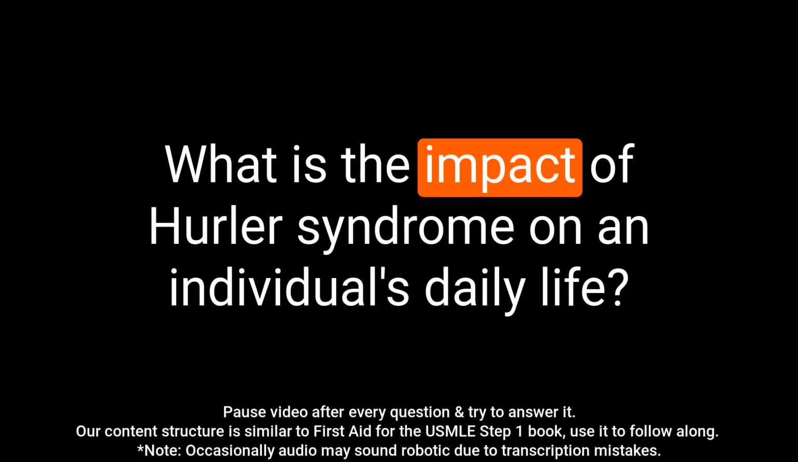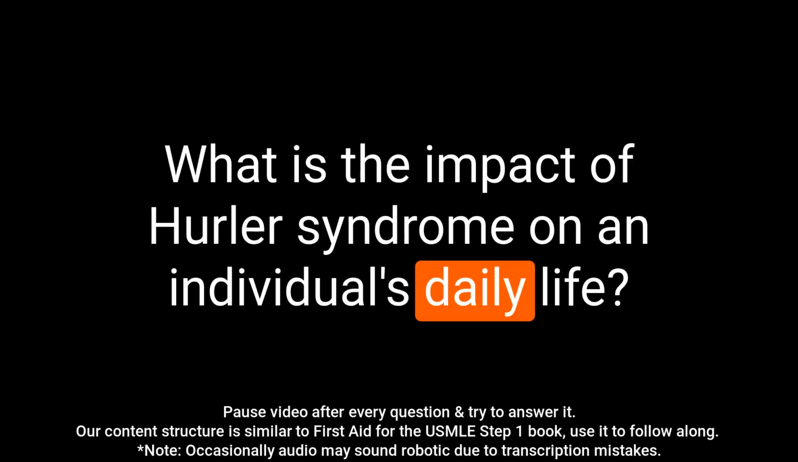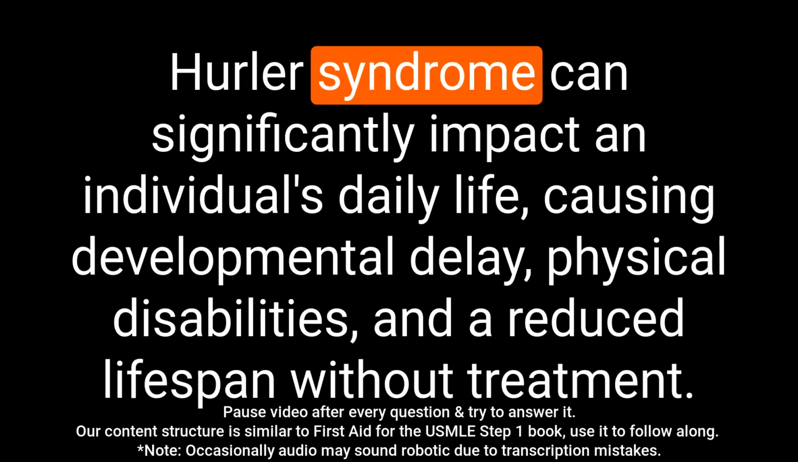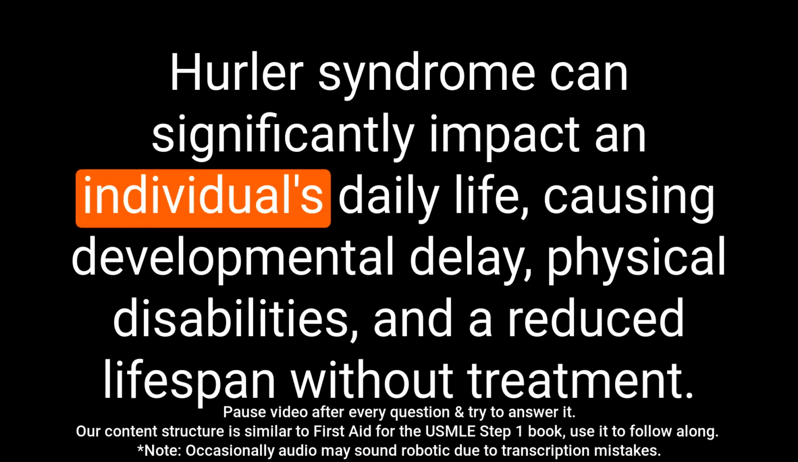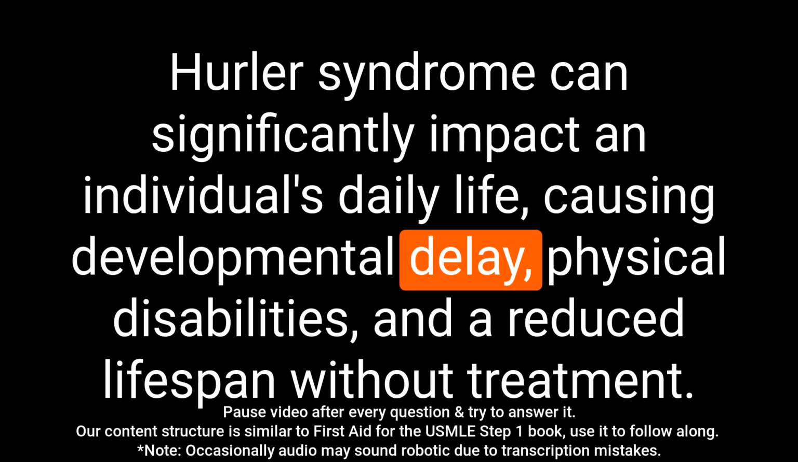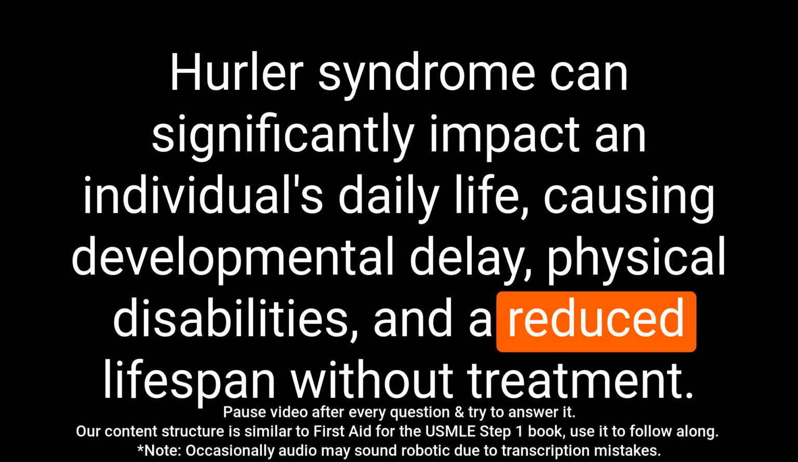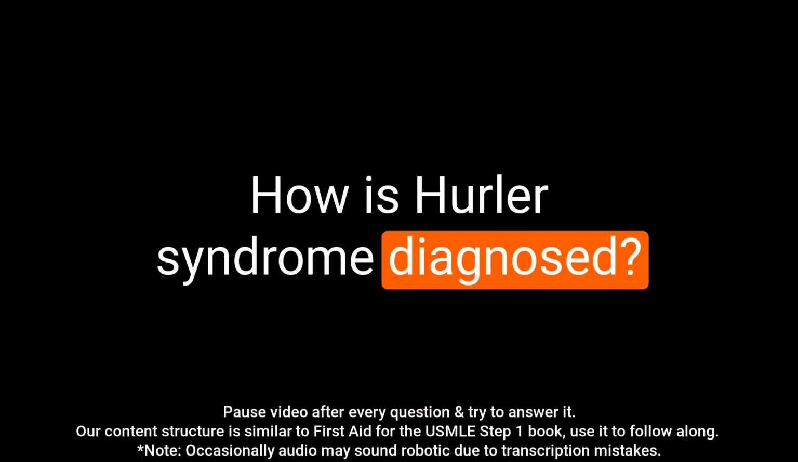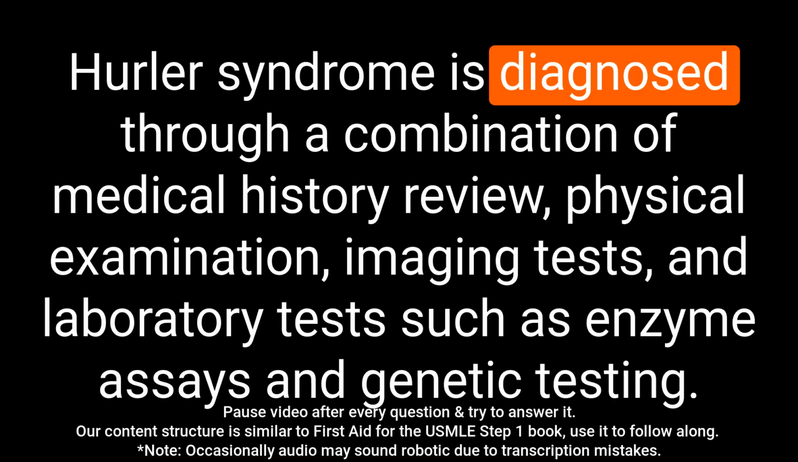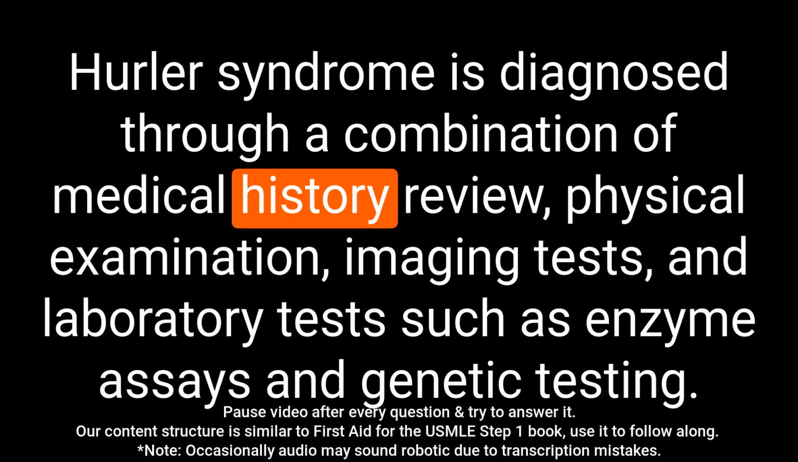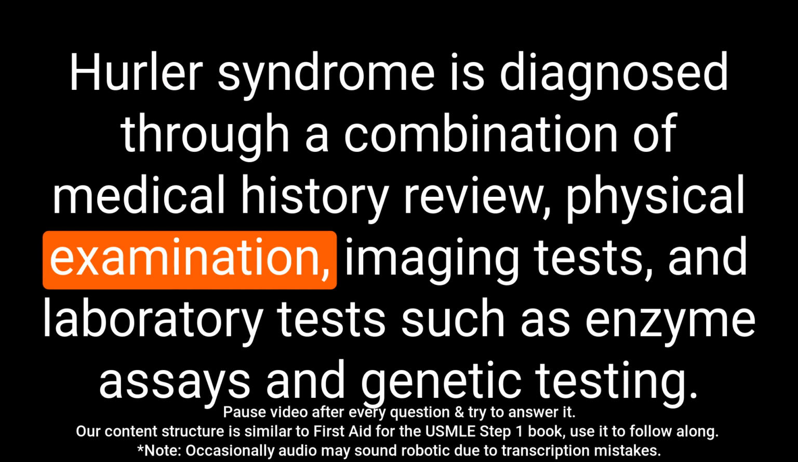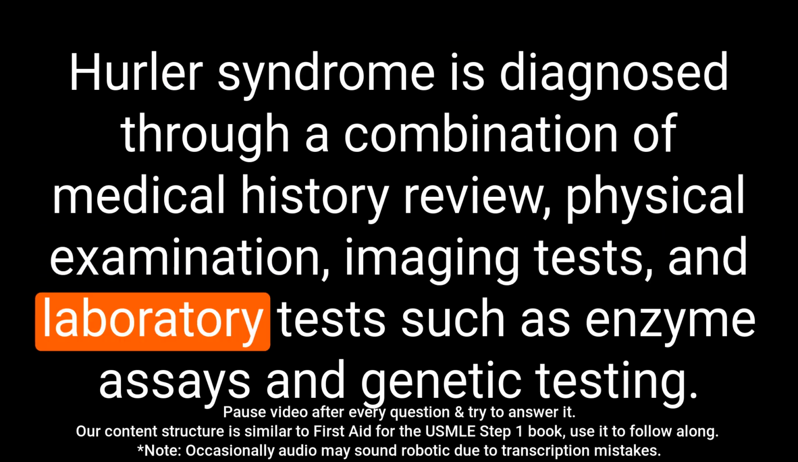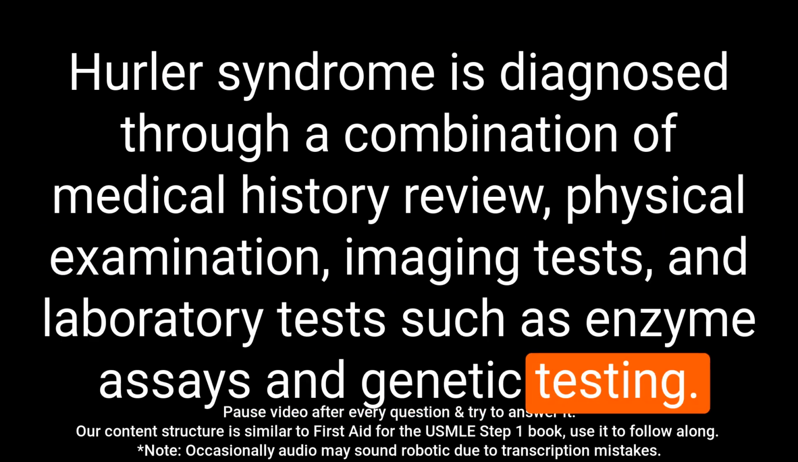Question: what is the impact of Hurler syndrome on an individual's daily life? Answer: Hurler syndrome can significantly impact an individual's daily life, causing developmental delay, physical disabilities, and a reduced lifespan without treatment. Question: how is Hurler syndrome diagnosed? Answer: Hurler syndrome is diagnosed through a combination of medical history review, physical examination, imaging tests, and laboratory tests such as enzyme assays and genetic testing.